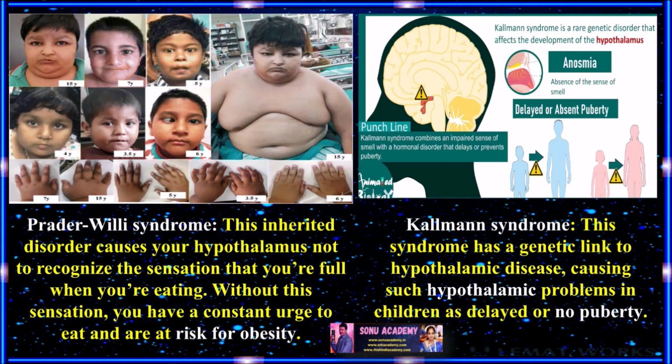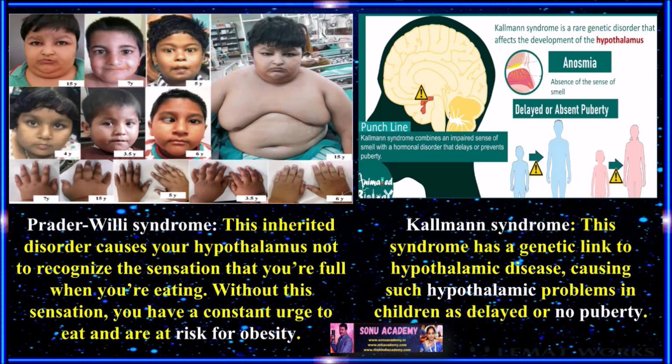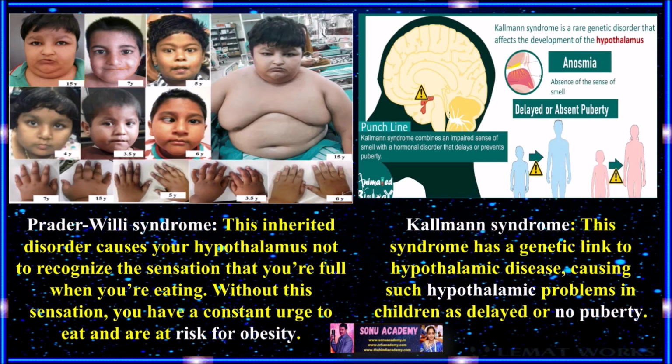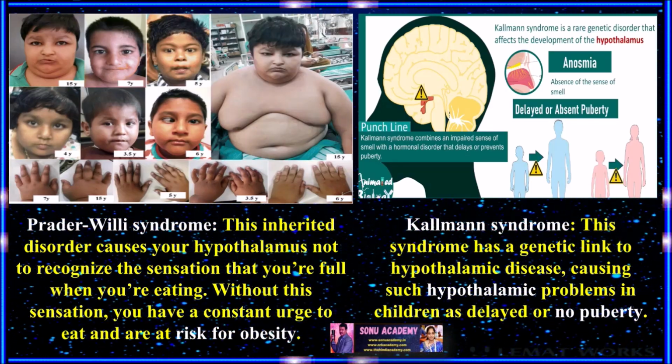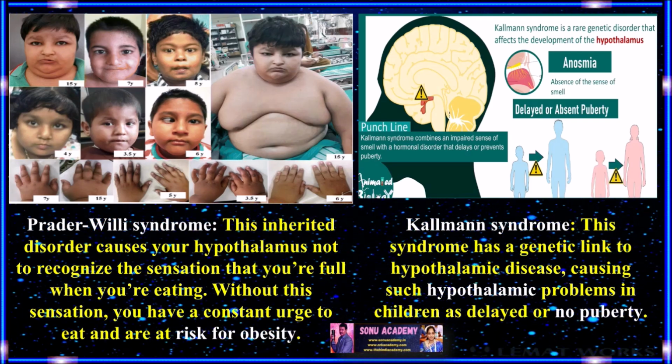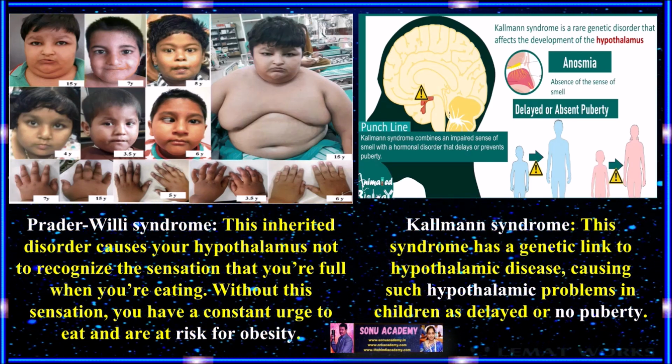Third one is Prader-Willi syndrome. This inherited disorder causes your hypothalamus not to recognize the sensation that you are full when you are eating. Without this sensation, you have a constant urge to eat and are at a risk of obesity.